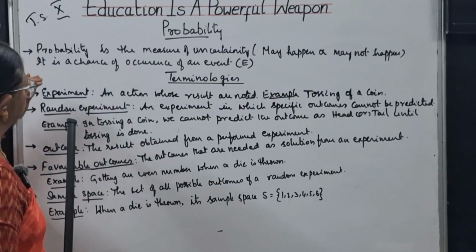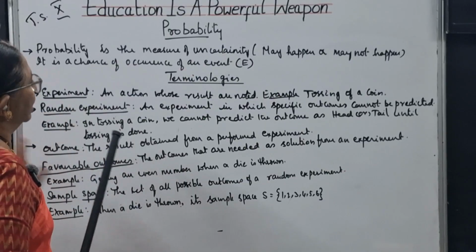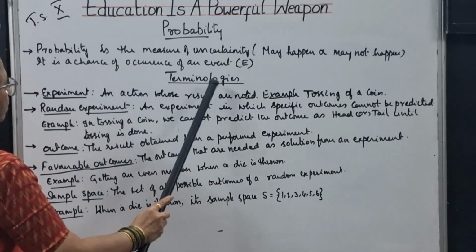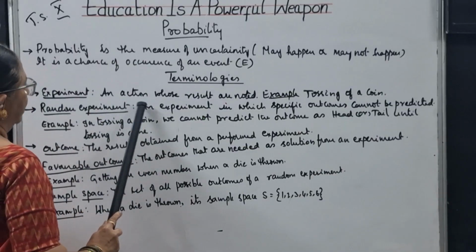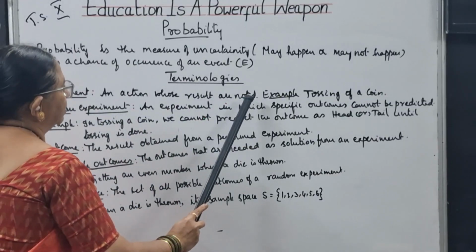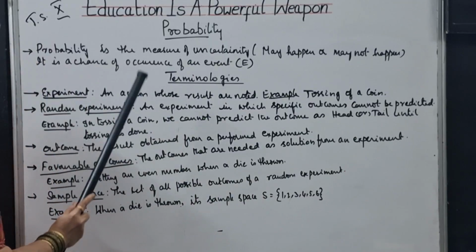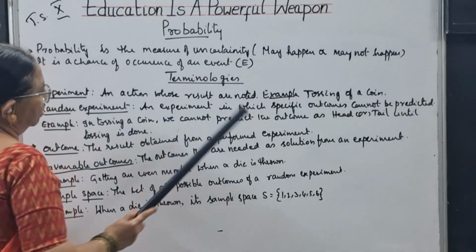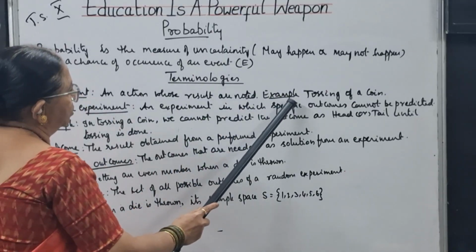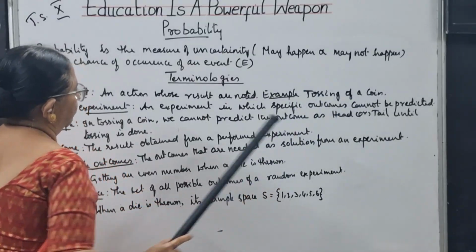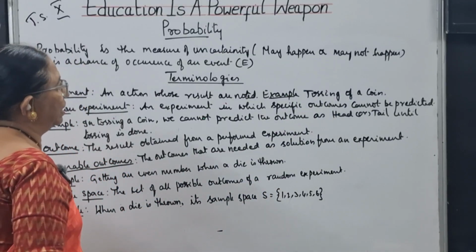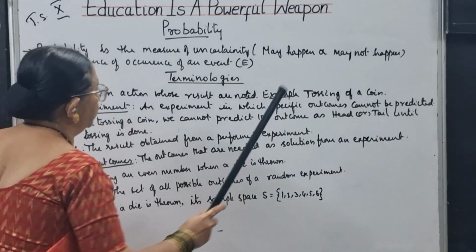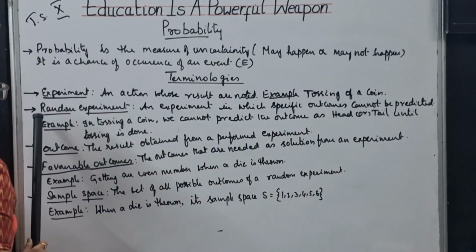Probability tells you whether some event will occur. That's all. Now, the terminologies in it. First, experiment. It is an action whose results are noted. Some action will be made and its results are noted. For example, tossing a coin. When a coin is tossed, whether head has come or tail, that will be noted. That is called an experiment.